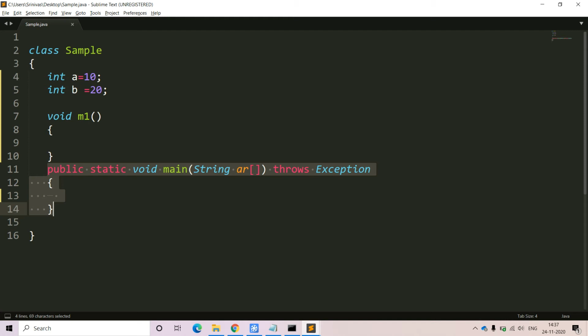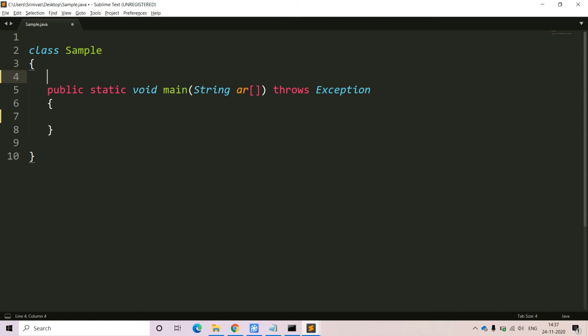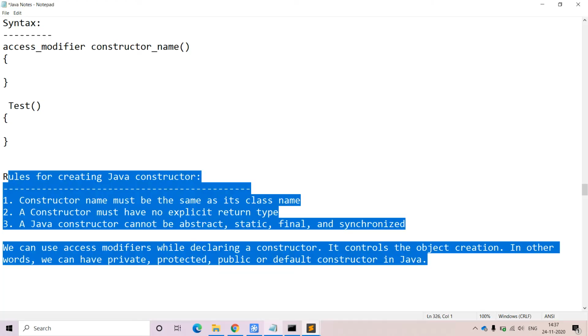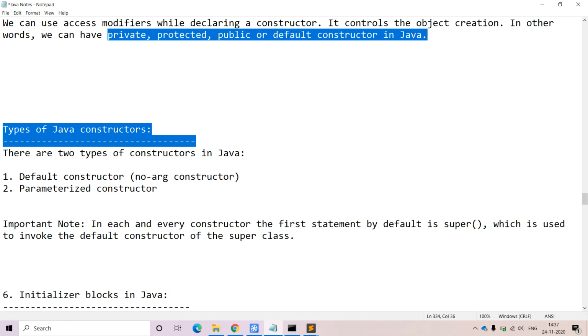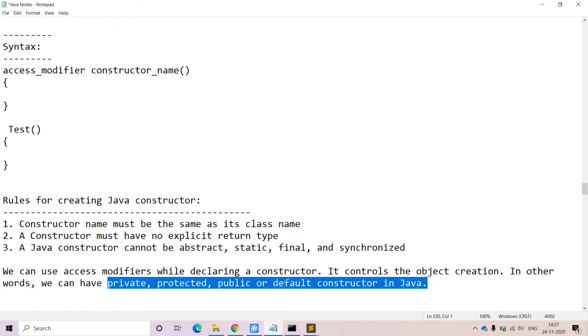Now let me try to define one constructor. I want to mention the constructor explicitly. Now what is the syntax that we need to follow in order to define the constructor? All of you please observe in the document. Very simple. Access modifier, and we have to use four access modifiers only: private, protected, public and default. All that content we will discuss in the upcoming videos. Right now I don't want to discuss the access modifiers related content.